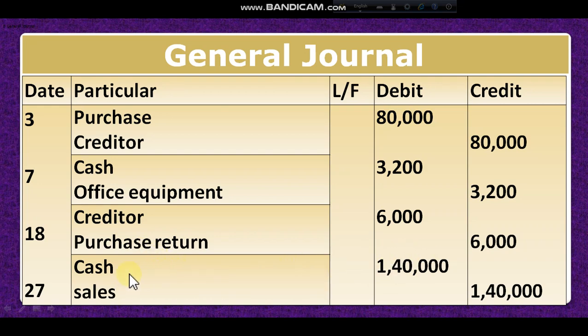Next transaction: sold medicine in cash. We sold some medicine, that means this is our sales. If it is sales, then our cash will increase. So here our cash account will be debited, and sales account will be credited. Cash, why debit? Cash is your asset. If an asset increases, it will be debit. And sales is your income, revenue. If income increases, then it is credit. Dear student, I hope you understand.